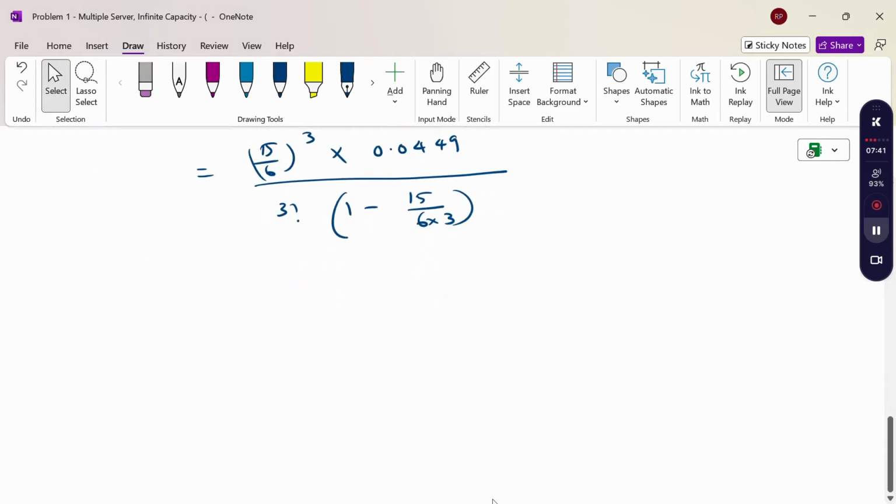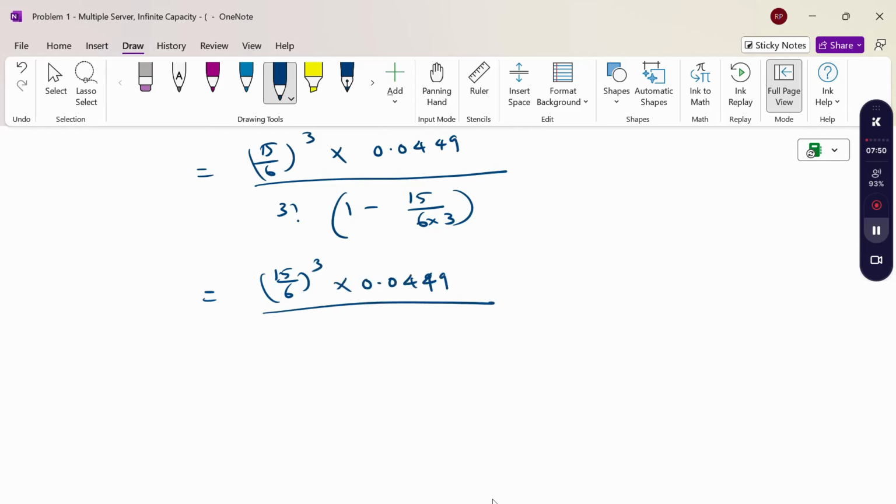Taking the LCM, 1 minus 15 by 18 is 18 minus 15, so 3 by 18, which is 1 by 6.